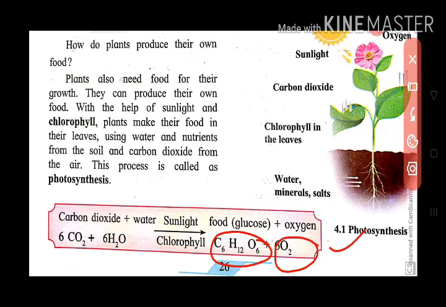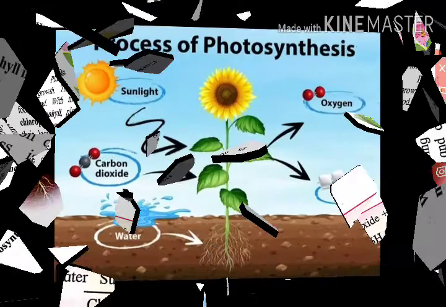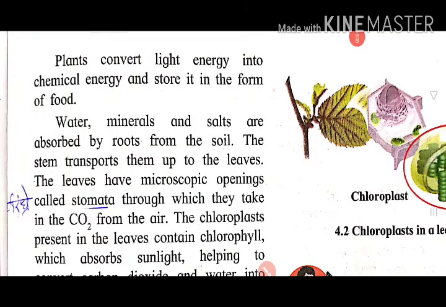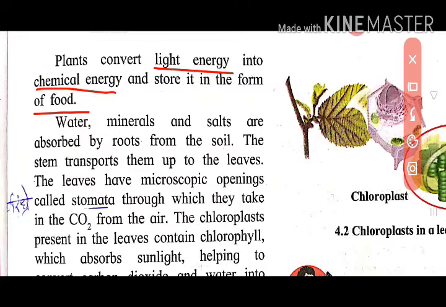How many oxygen molecules are released? 6. 6 O2 means 6 molecules of oxygen. See here, the formula of glucose is given: C6H12O6. This is called the chemical reaction in the photosynthesis process. Okay. See the photosynthesis process in this diagram. As we see in the chemical reaction, plants convert light energy into chemical energy and store it in the form of food. Light energy is converted into chemical energy.